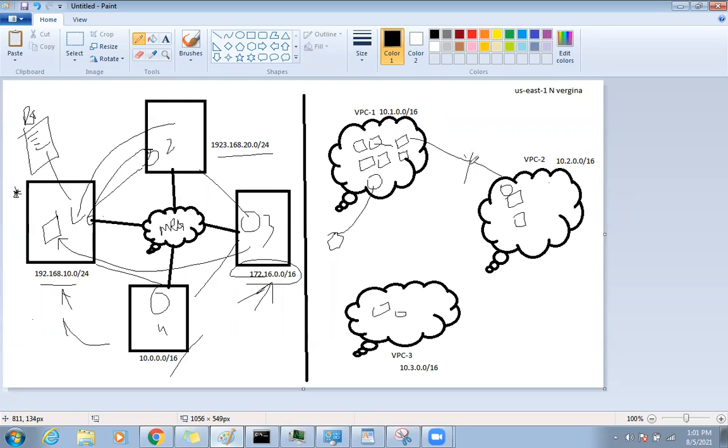No, by default, no. Why? Because they are in different networks. They are in different VPCs. VPC means a different virtual private cloud. Okay, it is like a data center.